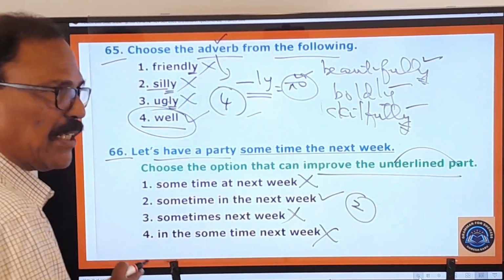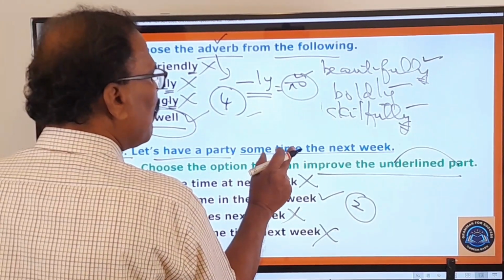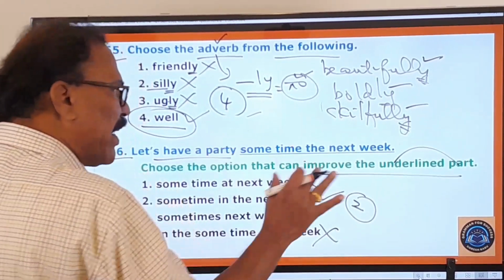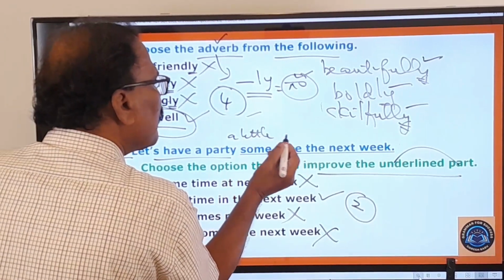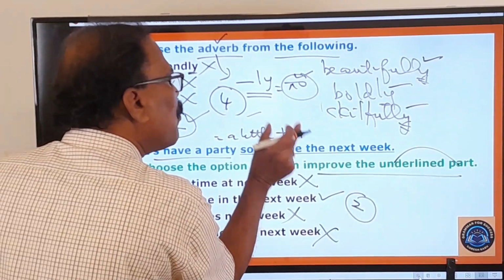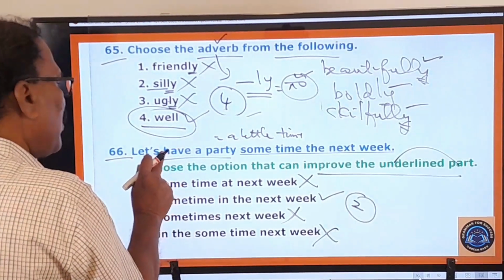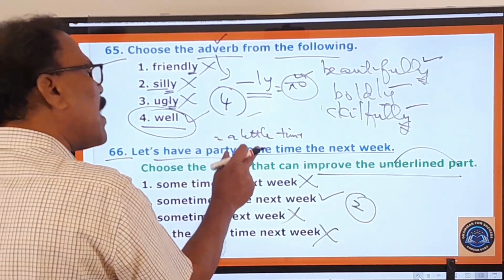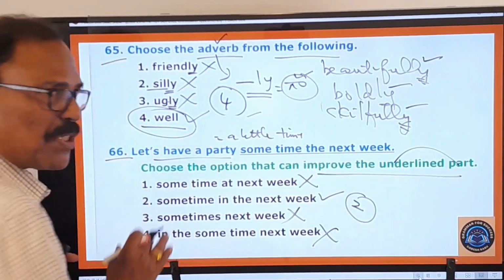Why this is right means now, here you look at the meaning of this. Sometime, when you write these two words separately, then they convey something. Some means a little, time means time. Sometime means a little time. Koncham samayamu. Here you see the meaning of this. Let us have a party sometime the next week. Vache varam koncham samayamu party cheskundam.